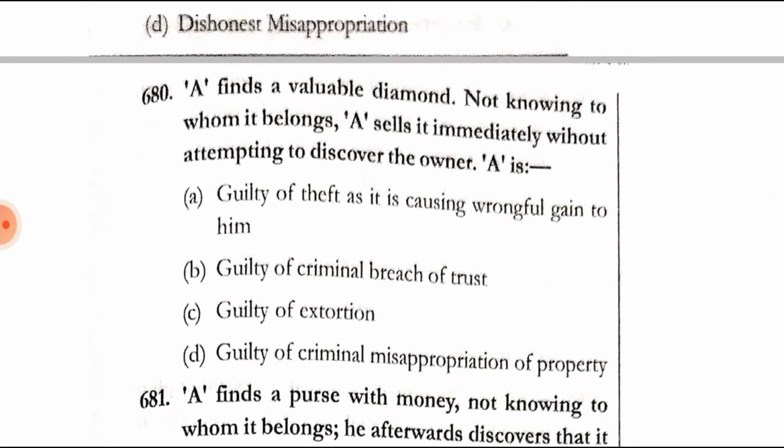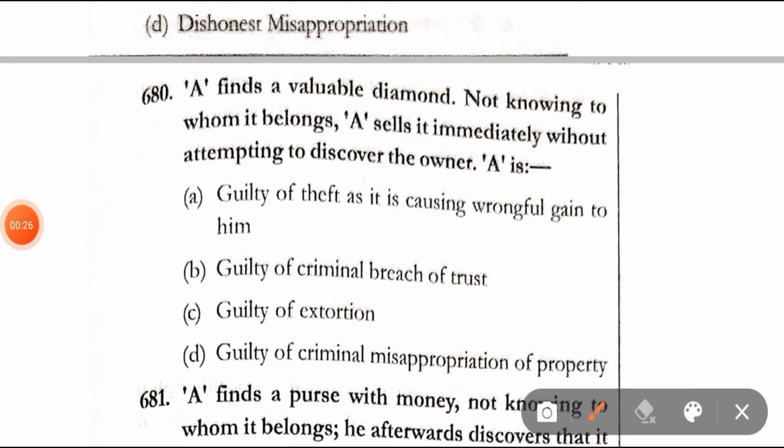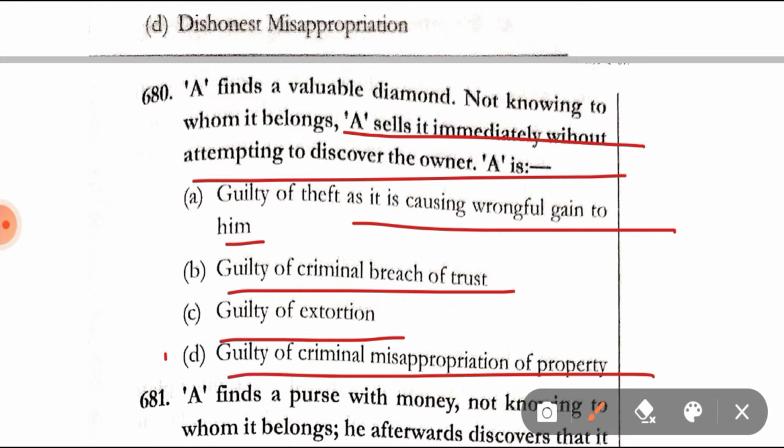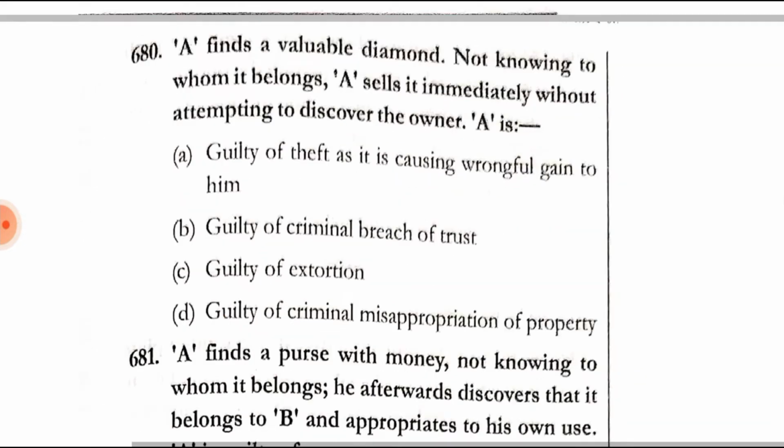Question number 680. A finds a valuable diamond not knowing to whom it belongs. A sells it immediately without attempting to discover the owner. A is guilty of theft as it is causing wrongful gain to him, guilty of criminal breach of trust, guilty of extortion, guilty of criminal misappropriation of property. Correct answer is option D, that is guilty of criminal misappropriation of property.